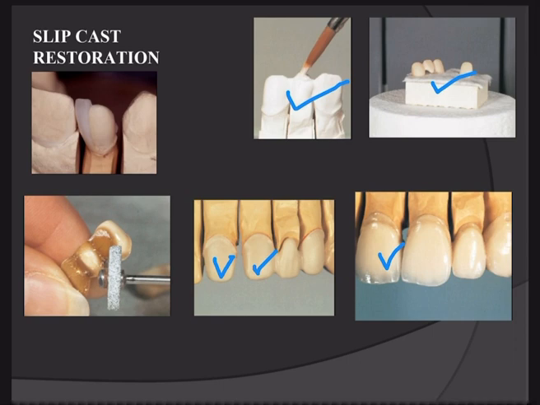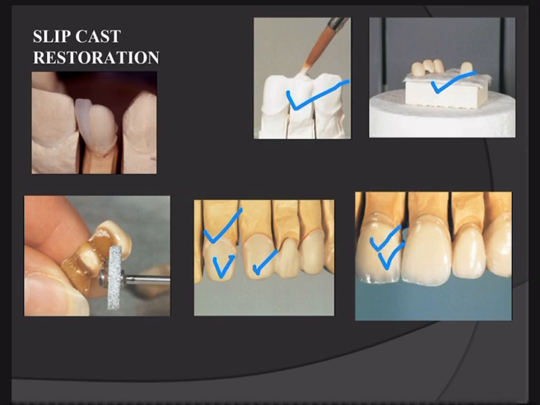This slip is very porous and very thin, with tubules, so when we apply the molten ceramic, it goes into the capillaries of the thin slip material, as you see in this picture.